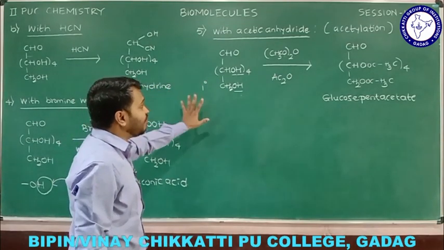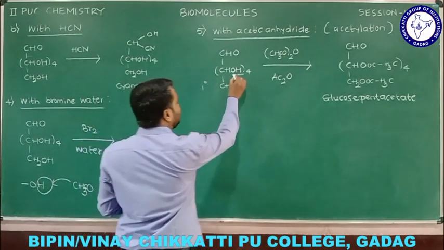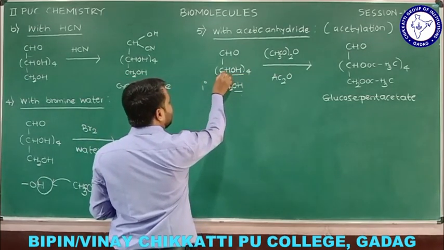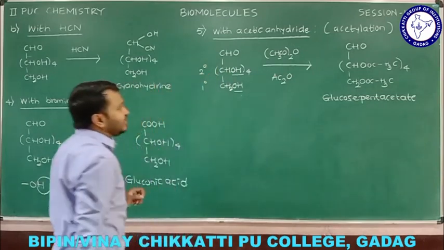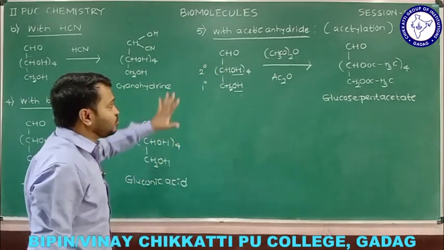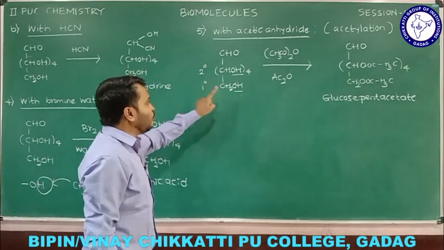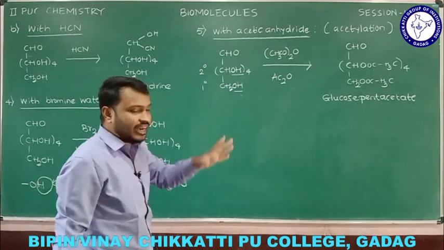So how many primary alcohols are there in glucose? One primary alcohol. And if you consider this OH, this OH is carbon linked with this carbon, and this carbon is linked with 2, therefore that is a secondary alcohol. So 5 OH groups we have, and out of 5 OH groups, 1 is a primary alcohol and the remaining 4 are secondary alcohols.